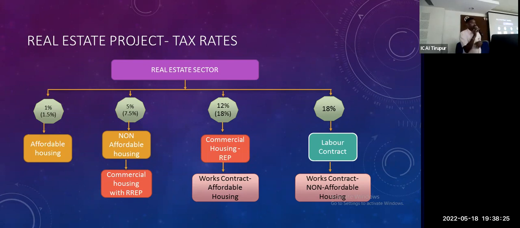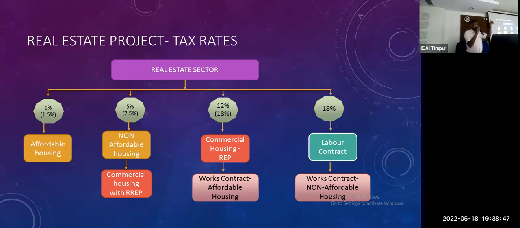Again, coming to labour contract, non-affordable housing. That means 60 square meters, or 90 square meters for non-metro cities, it will go to 18%. My commercial part is less than 15%, so my project is considered a residential real estate project. So again, affordable or non-affordable.